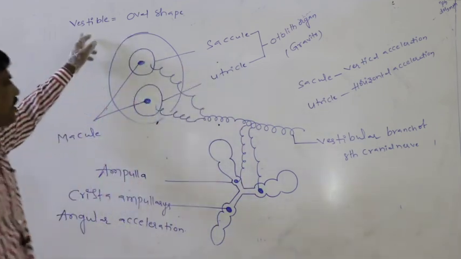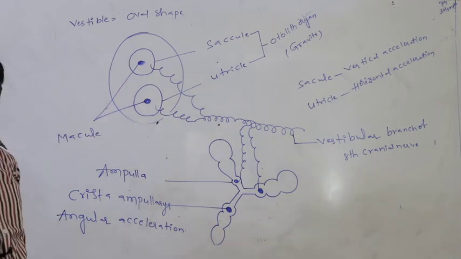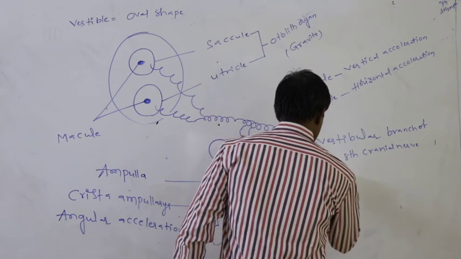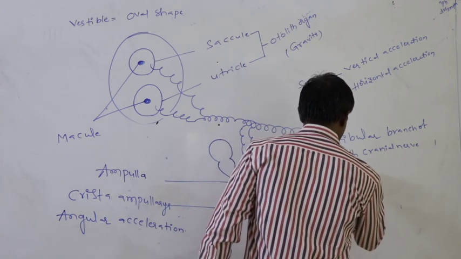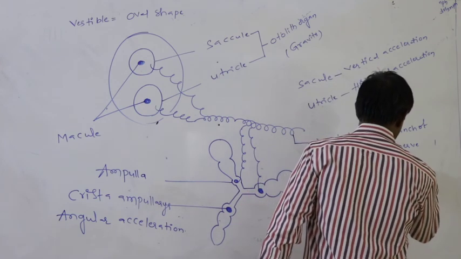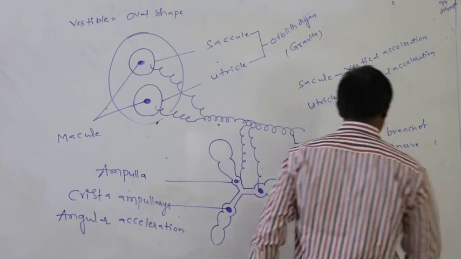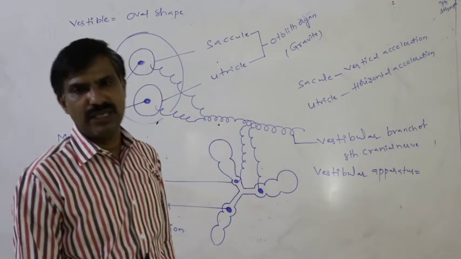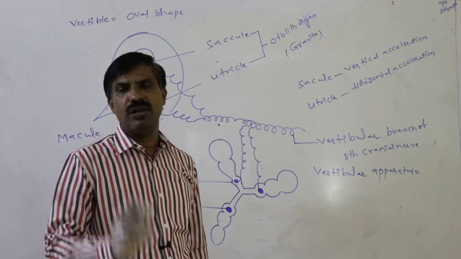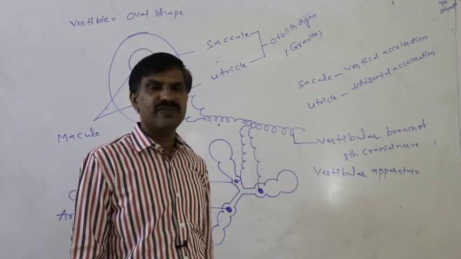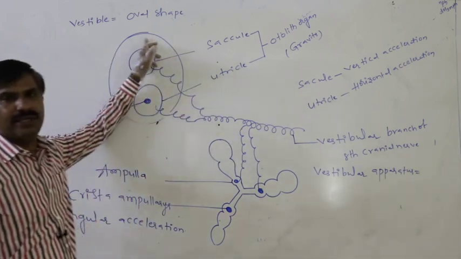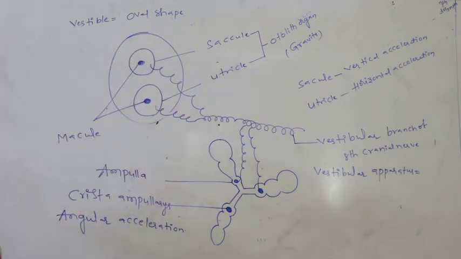The vestibule plus semicircular canals together are called the vestibular apparatus. This is the ear.